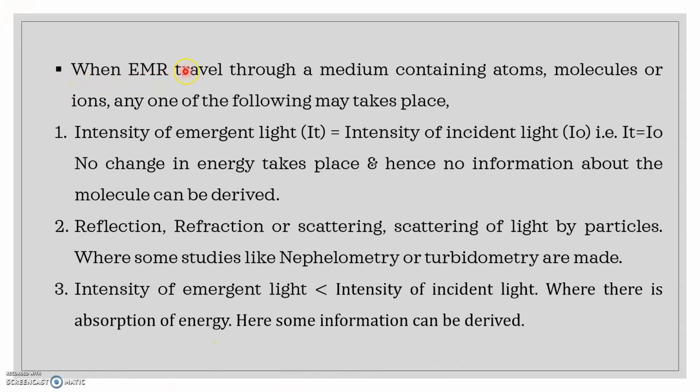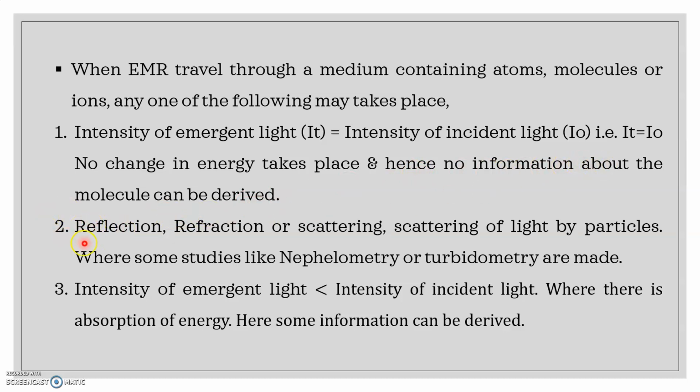See, whenever the electromagnetic radiation travels through a medium which contains atoms, molecules or ions, any of the following changes can take place. First, the intensity of emergent light, that is IT, is equal to the intensity of incident light, which is I0, that is IT equals I0. If this condition is there, no change in energy takes place, and whenever there is no change in energy, no kind of information about the molecule can be obtained. Hence no information of the molecule can be derived here.